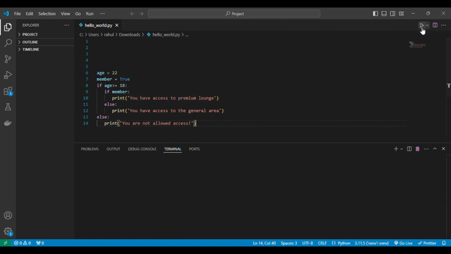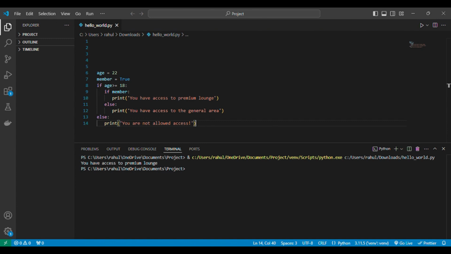In this example, Python first checks if the age is greater than or equal to 18. If that's true, it moves to the nested if statement to check if member is true. Based on the result, it then prints either you have access to the premium lounge or you have access to the general area. If the user is under 18, Python skips the nested conditions entirely and goes to the else block, printing you are not allowed access.